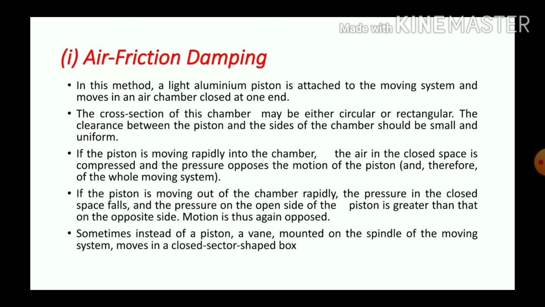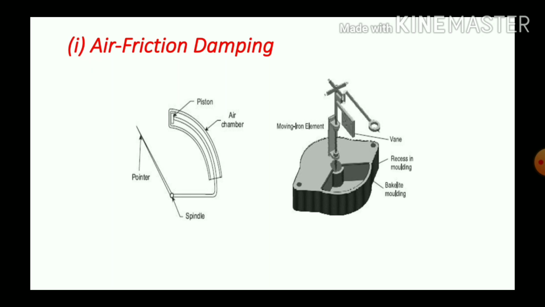The working is, in this method, a light aluminum piston is attached to the moving system and it moves in an air chamber closed at one end. The cross section of this chamber may be either circular or rectangular. The clearance between the piston and the sides of the chamber should be small and uniform. See the distance between the piston and the chamber. It is uniform throughout the area.